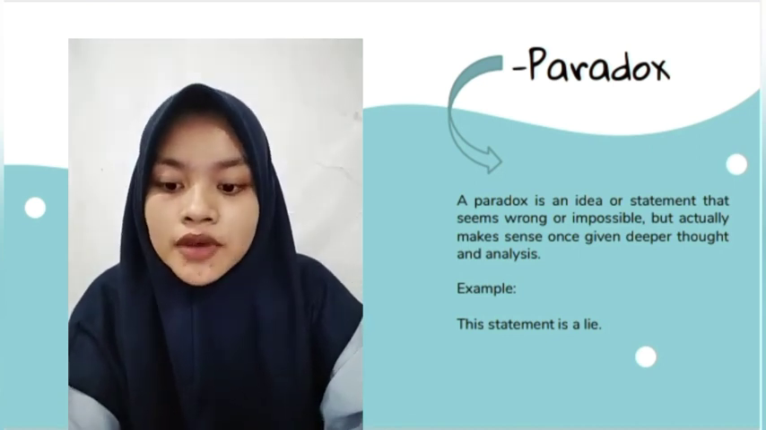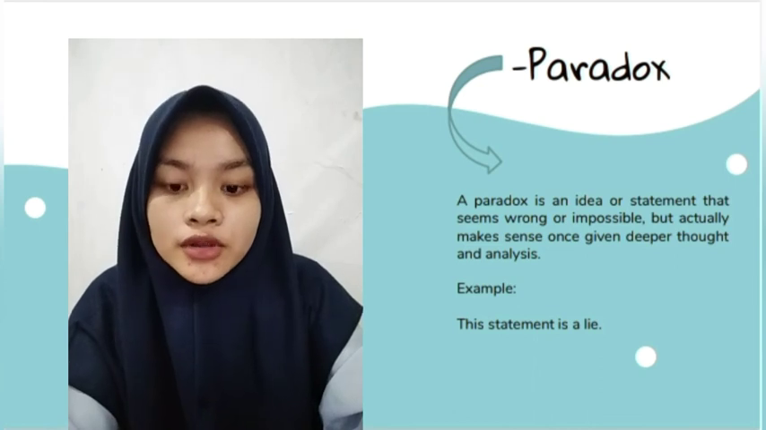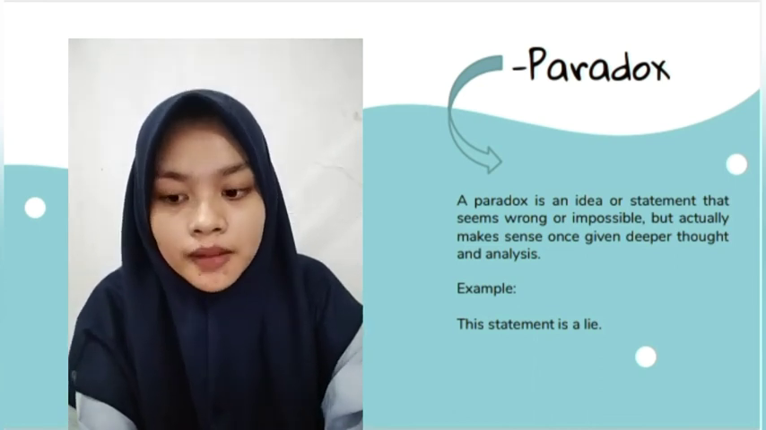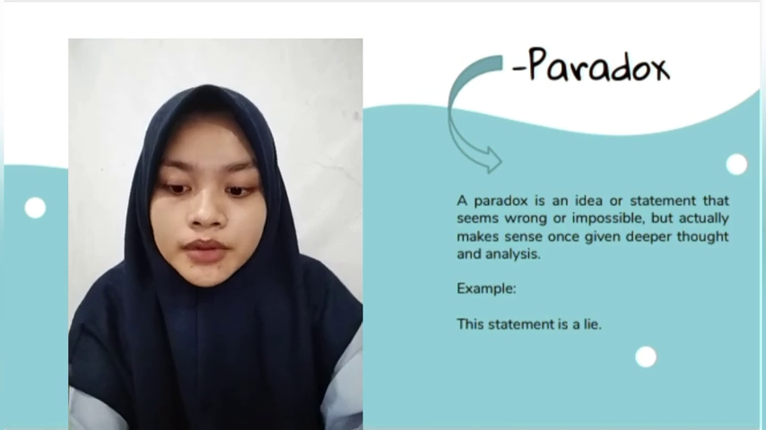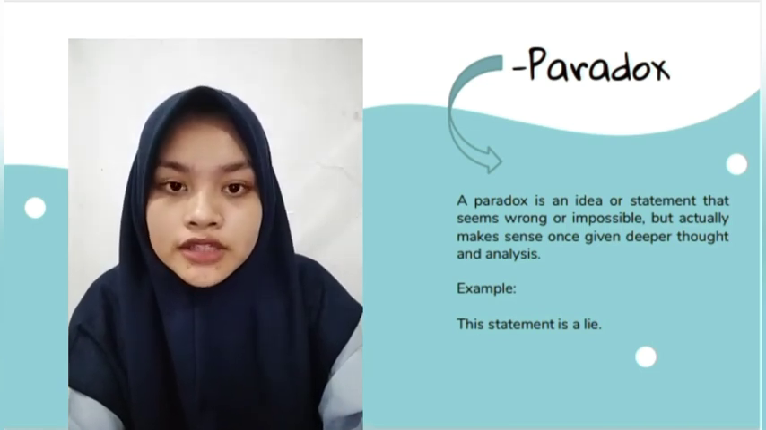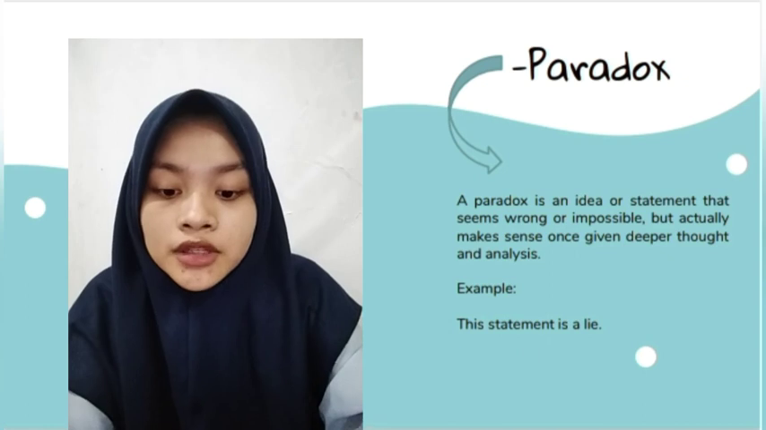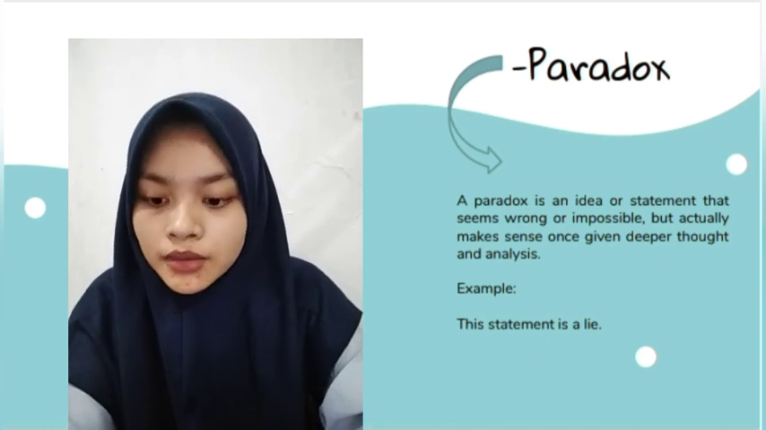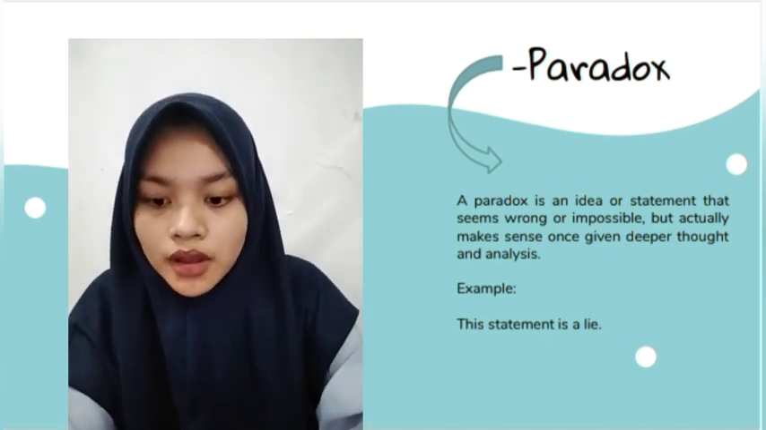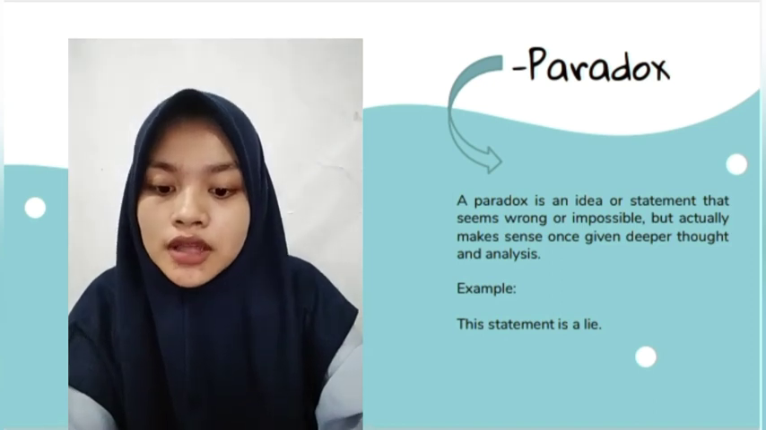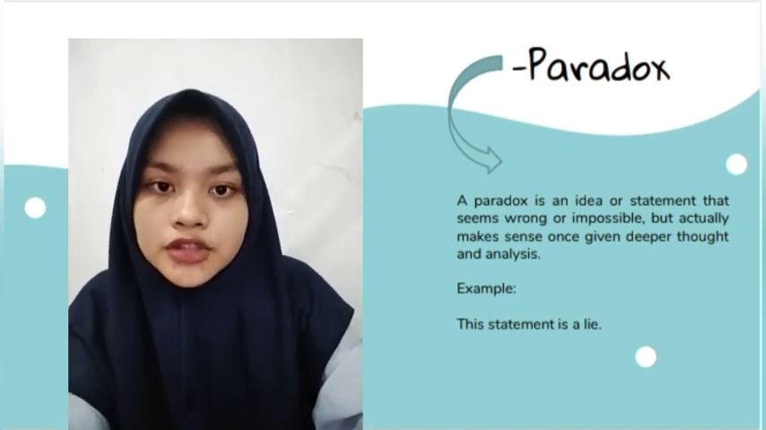This is the most famous of all logical paradoxes because it's so simple. These five simple words are self-contradictory. If the statement is true, then it's a lie, which means it's not true. But if it's not true, then it's a lie, which makes it true.